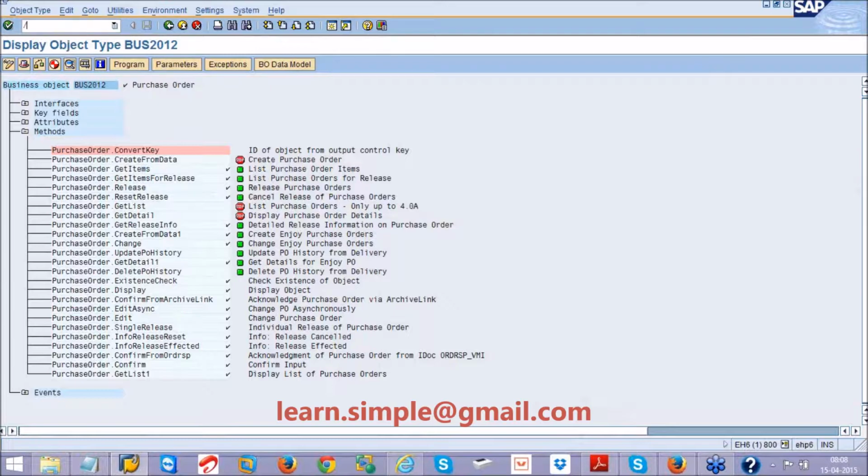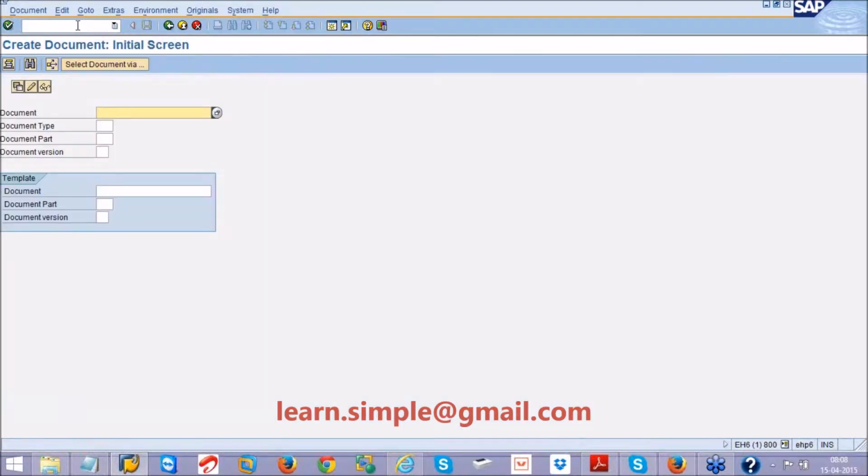Let us take a particular transaction. There is a transaction called CV01N. In this CV01N transaction, generally we can create documents. It is a transaction for document management in SAP. Something like MM01 is a transaction for creating a material; in the same way, this is a transaction for document management. So how to create a document?